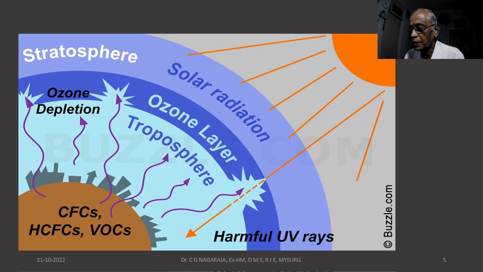In the troposphere there is the ozone layer, and these CFCs interact with the ozone, and that part of the ozone is lost, and that is called depletion. Depletion means no ozone will be present in that area, and in that condition solar radiation containing high energy molecules may hit the earth, and therefore we must see that the ozone depletion is stopped. For that, what have we done? We shall see in the next PPT.